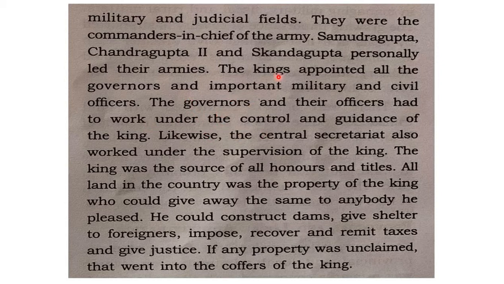Everybody was appointed by the emperor, and proceeding with the same authoritarian way, they also appointed the central secretariat officers, and this central secretariat also must work under the supervision of the king. So the central secretariat includes all the ministers and their departments as well as their officers, everyone. They all must be under the supervision of the king.